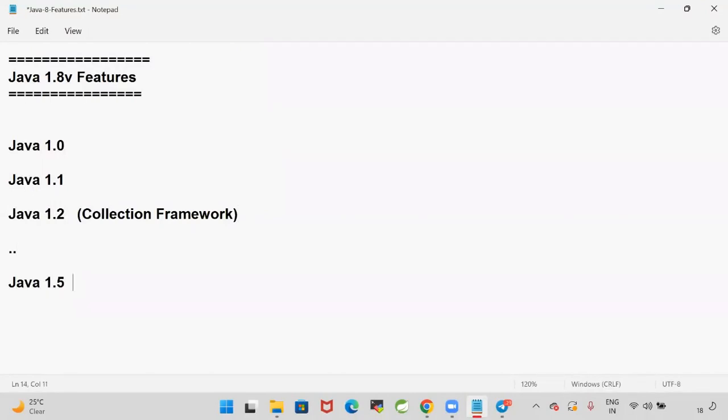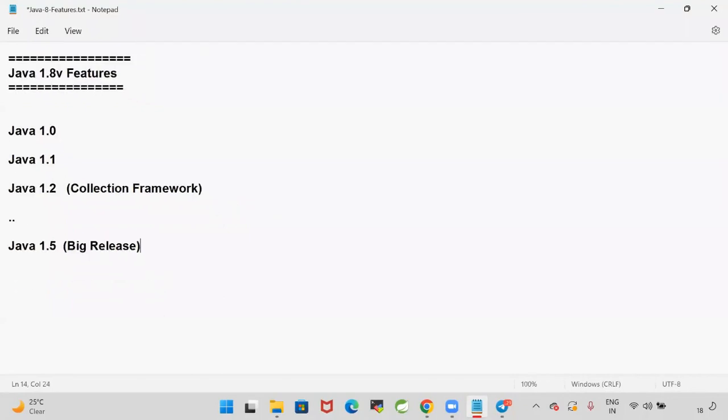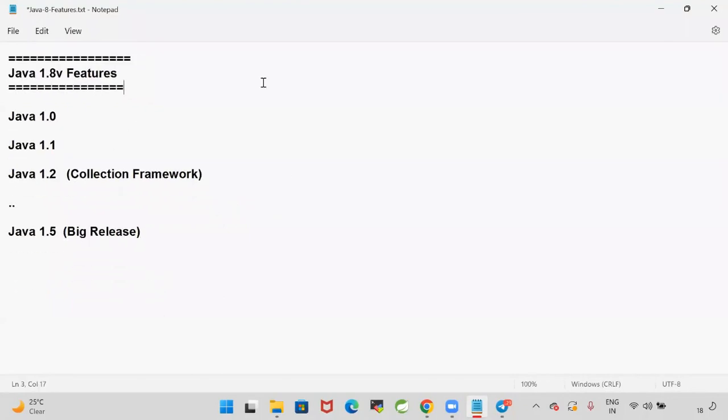It is a big release because a lot of new features were introduced, like generics, autoboxing, unboxing, concurrent collections, string builder, annotations. That's why Java 1.5 is called the biggest release in the Java language.